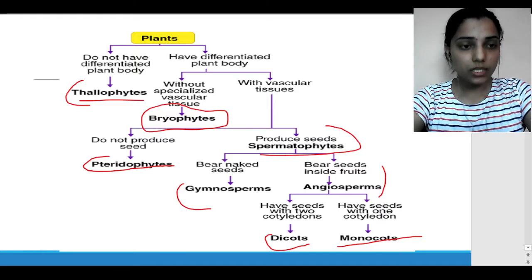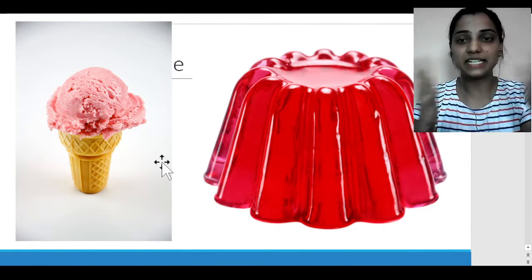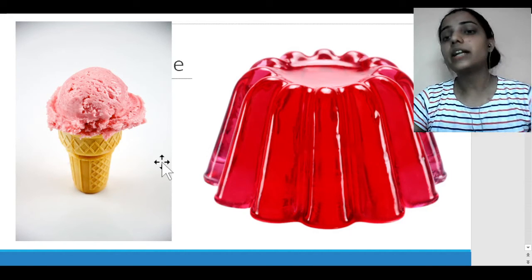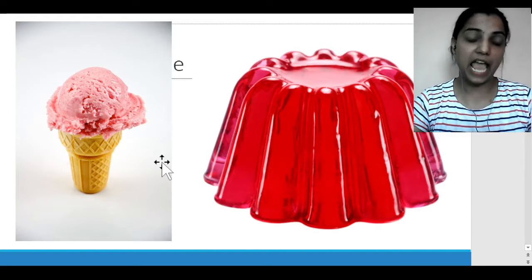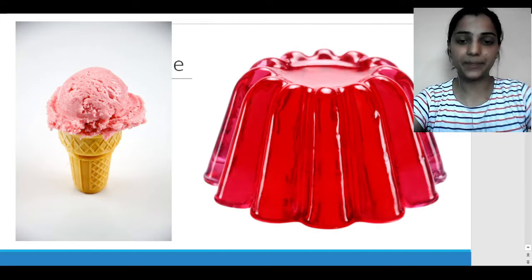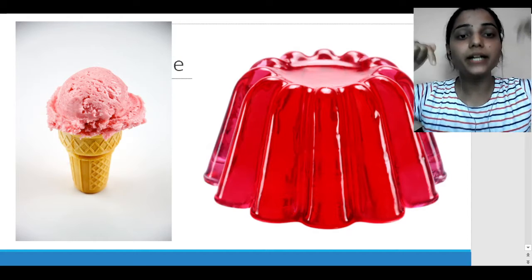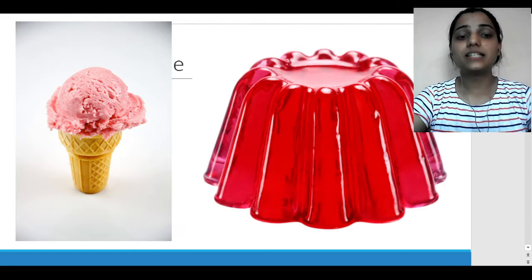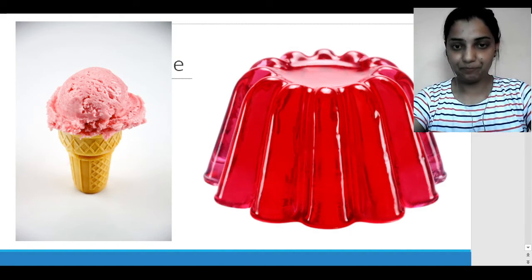Now let's move further. As you can see, students, here there's an ice cream and jelly, isn't it? So what do you think? This creamy part and this jelly-like structure, how is it made? Have you any idea? Think about this and you can also comment below. Yeah. So I'll tell you that this is because of gelatin. That substance is known as gelatin. Fine.